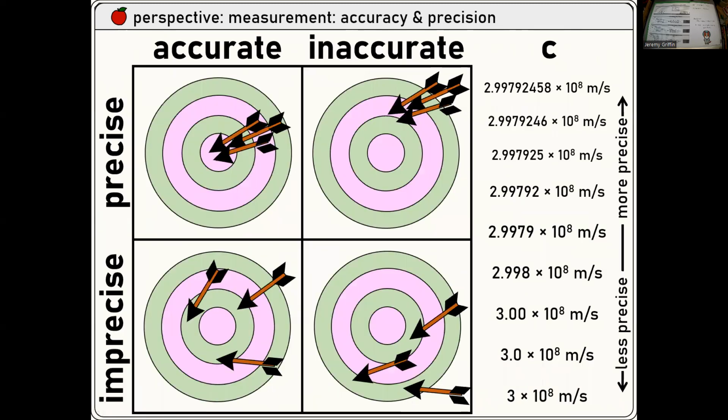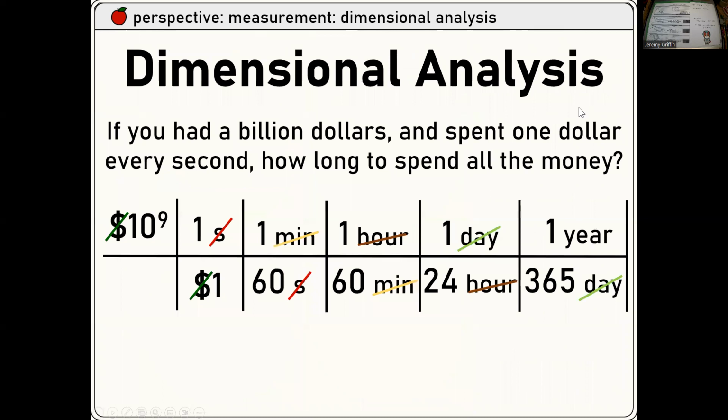Right. Accuracy and precision. If something's more accurate, that means like it's more correct. If something's more precise in a numerical sense, that means like you have more digits to work with. Give you guys an example over here. C could be the speed of light. I might say the speed of light is 3 times 10 to the 8 meters per second. That's true, but if you want to get more precise, you can go up this page and get more and more precision. Right? Like more exactly true.